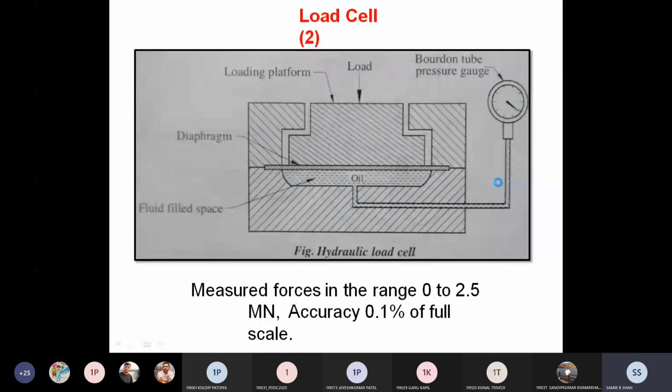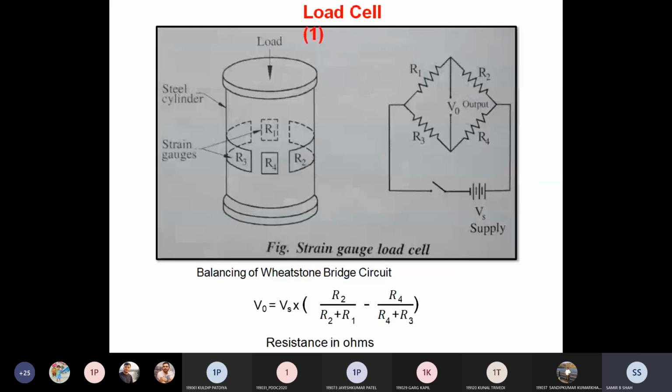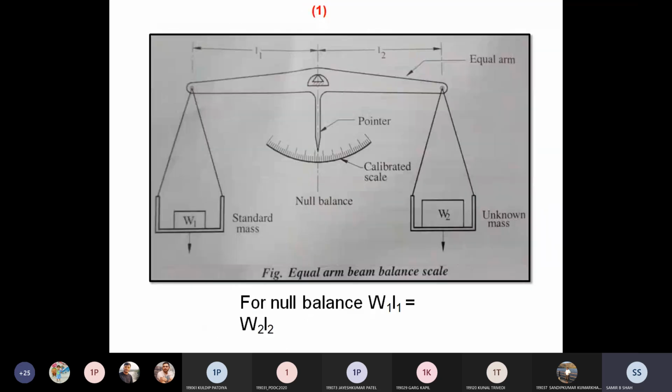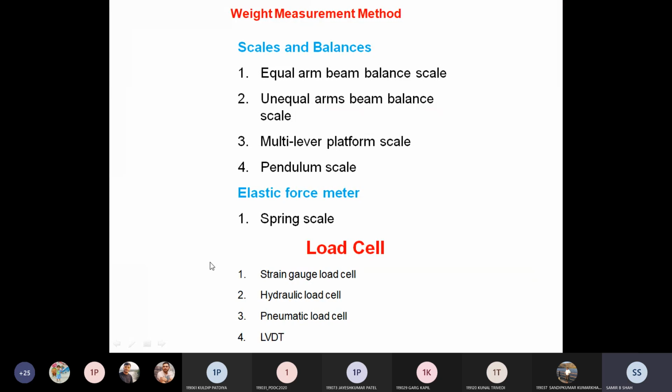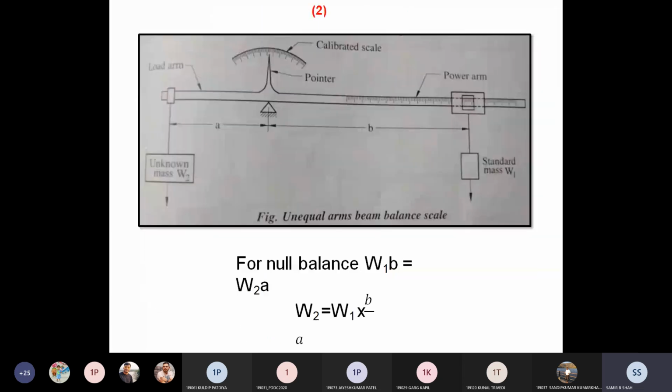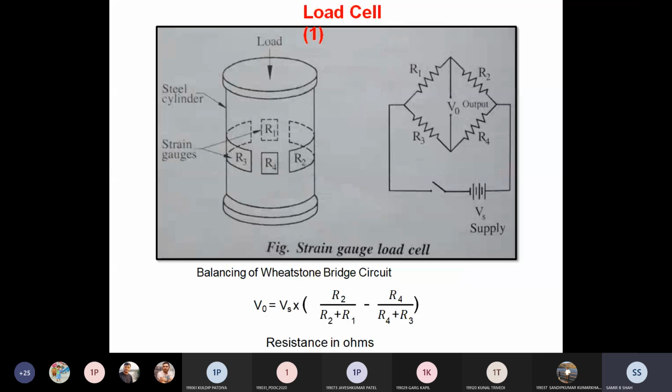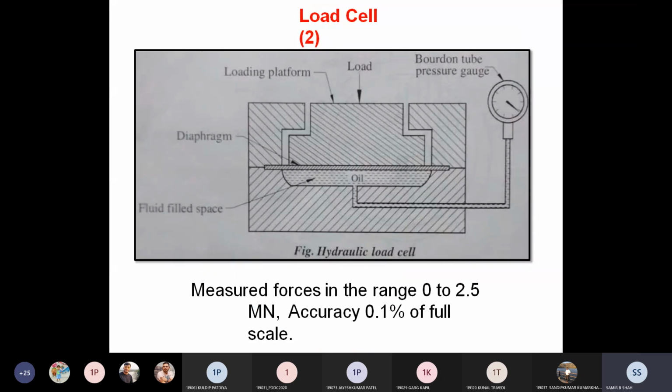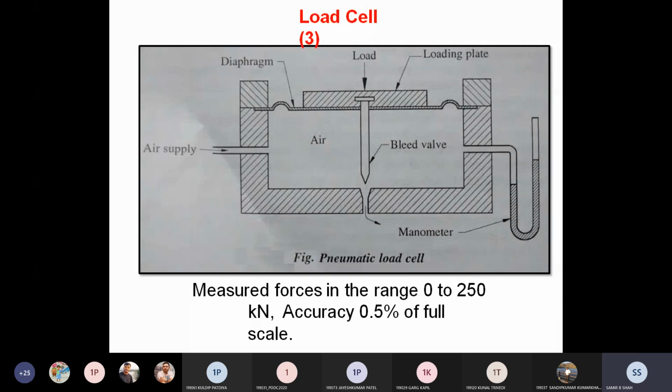Now, load cell means it may be our fourth one, sorry, it may be the third one, that translates the force to a fluid pressure and then measures the resulting pressure. Hydraulic and pneumatic load cells work on this principle, that we discuss now. Start initially with the hydraulic load cell, then talk about the pneumatic load cell, and then I will discuss the strain gauge load cell. Start with the hydraulic load cell.